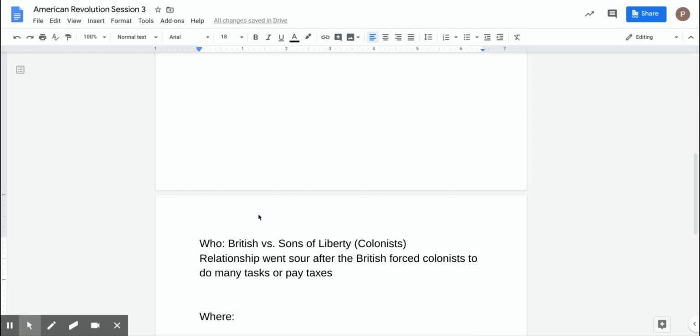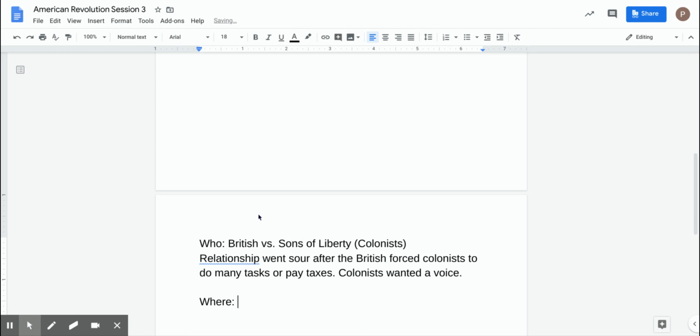And this is a really big thing because it changed who they were. It changed what was going on with them. So the relationship went sour definitely after they were paying the taxes and having to do a lot of different tasks. And I think another big thing was that the colonists wanted a voice. So they wanted representation and they weren't getting that. And they were like, why do we have to keep paying these taxes? Why do we have to keep listening to you when we don't get anything extra going back to them?